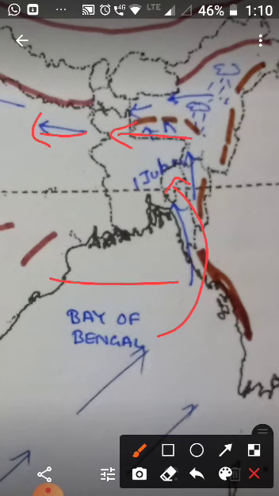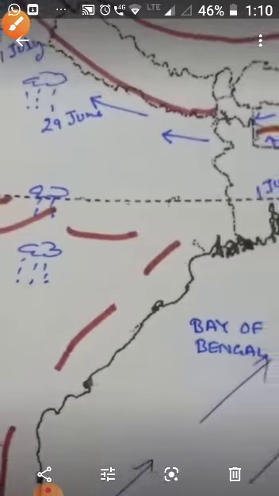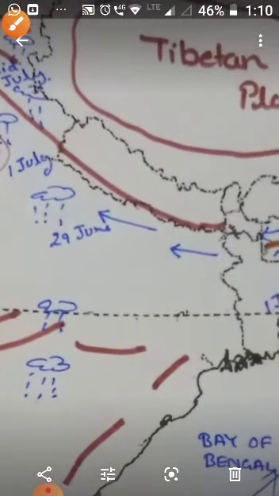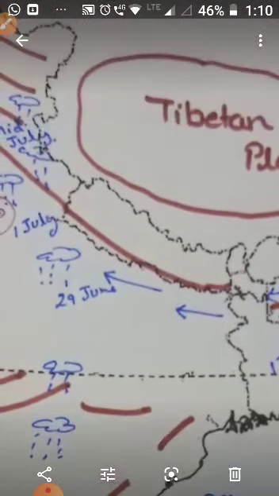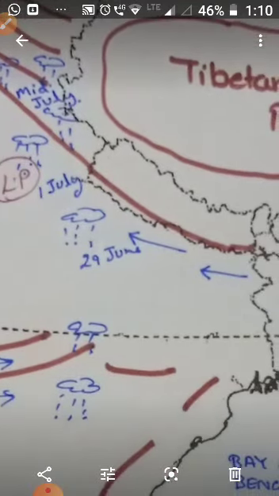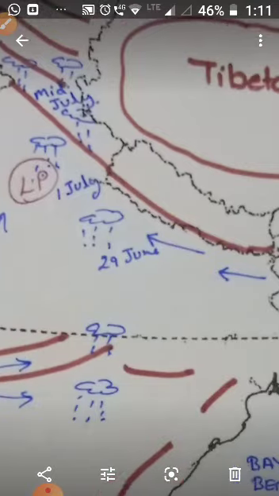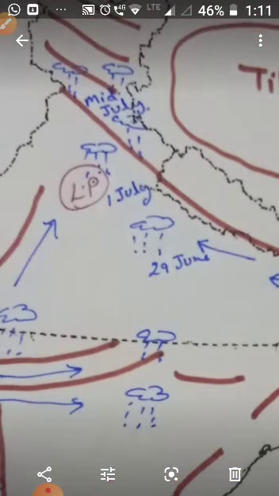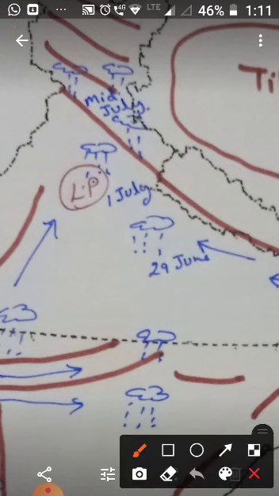Now by 21st June, this wind brings rainfall in the northern plain. Which wind? This Bay of Bengal branch. Then by 1st July or by the end of July, both the branches bring rainfall in parts of Delhi and western UP. So Delhi is a place which receives rainfall from both branches, the Arabian Sea branch and the Bay of Bengal branch.